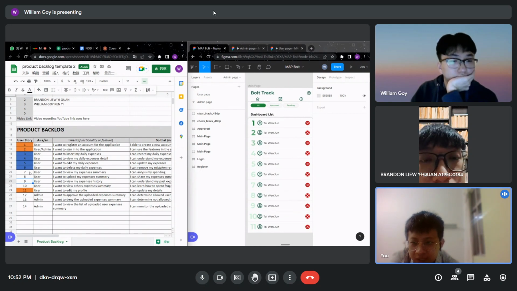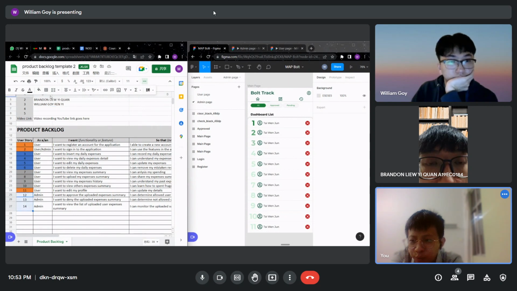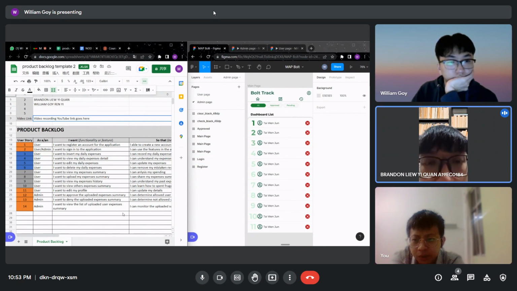So let's assign one person to do that. Is that okay, William? Okay. So we are leaving the admin's role only, because what I'm seeing now is that 1, 2, and 11 are extremely easy. So how about we let the person who takes 1, 2, and 11 take all of it? Is that okay? Because register, login, and edit profile will be extremely simple. That works.